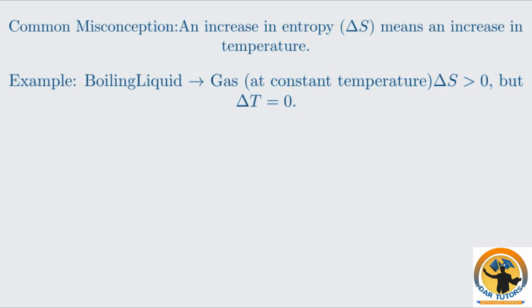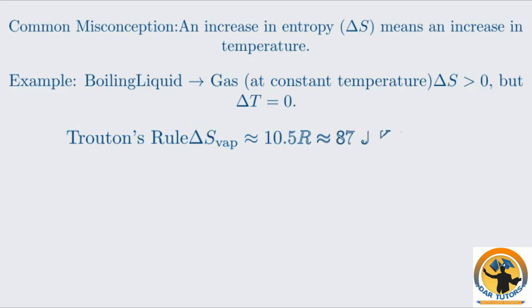This phenomenon was observed by Frederick Thomas Trouton, who noticed that the entropy change of vaporization was remarkably similar for many liquids at their boiling points. This observation is known as Trouton's rule. It states that the molar entropy of vaporization, dS vap, is approximately constant for many substances, with a value around 87 J per Kelvin per mole.